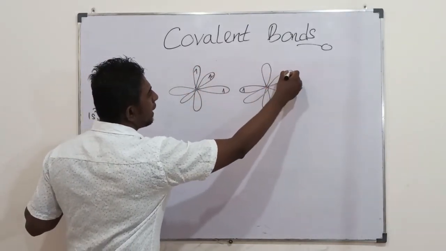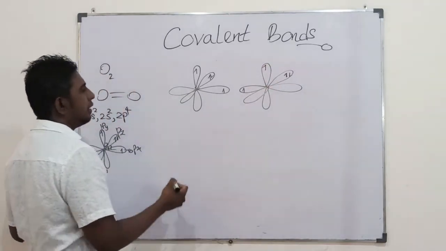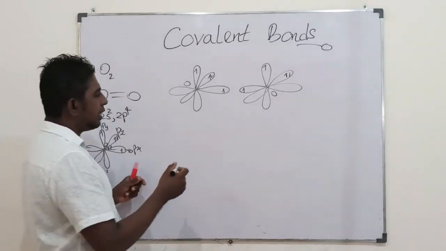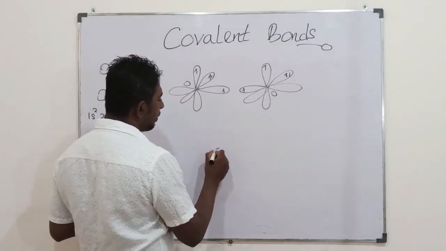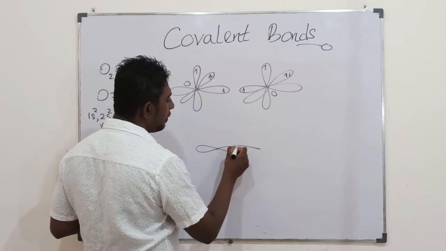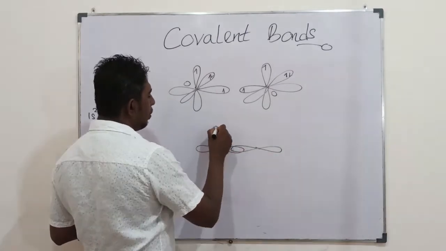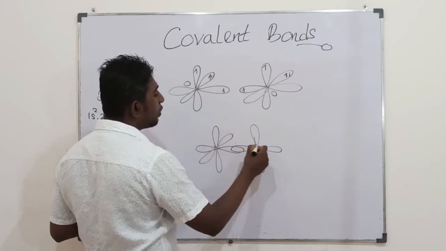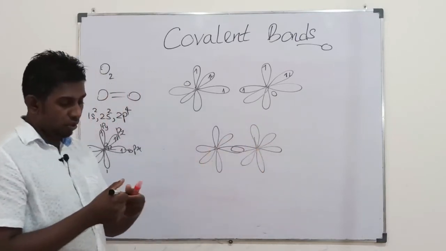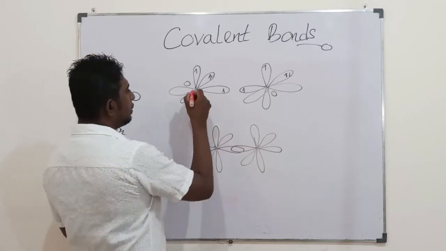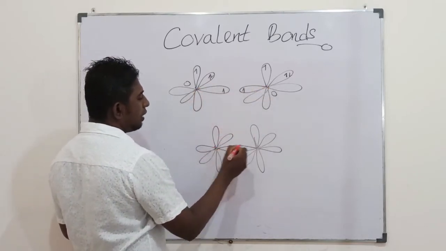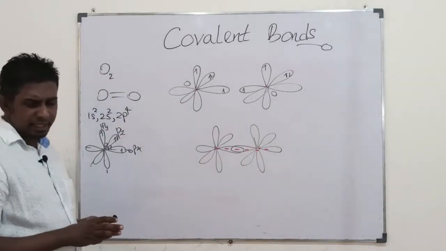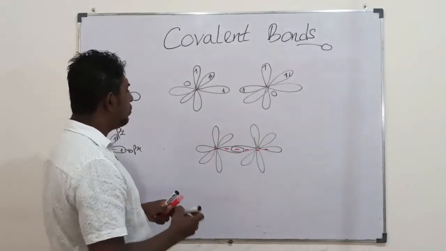Let's place those pairs here. So single, it is one oxygen, this is the other oxygen. So students, the very first overlapping would take place there between these two, on the same line that links two nuclei. So this is one nucleus, this is the other nucleus. These are the two nuclei. So the first overlapping is on the line that links the two nuclei.